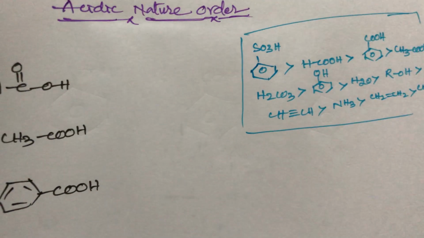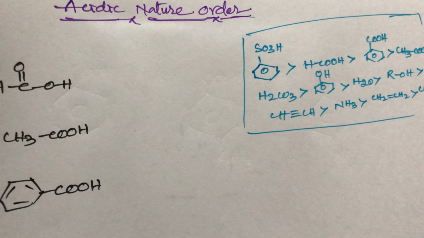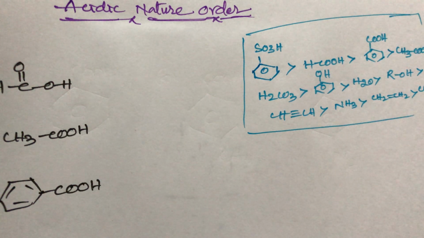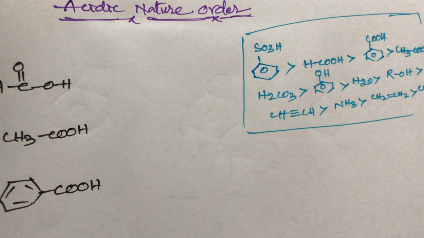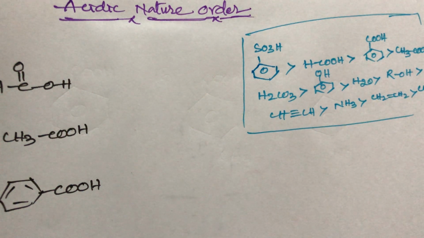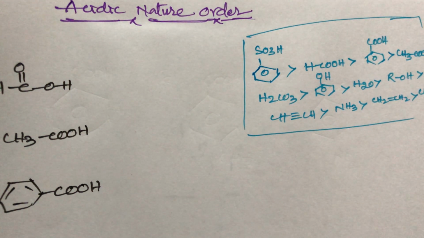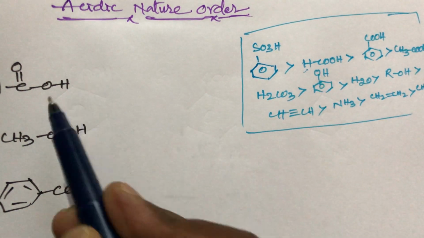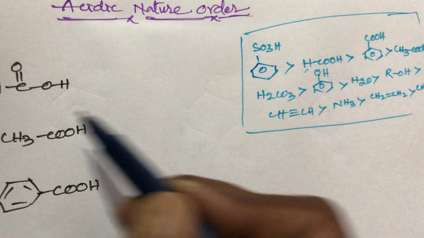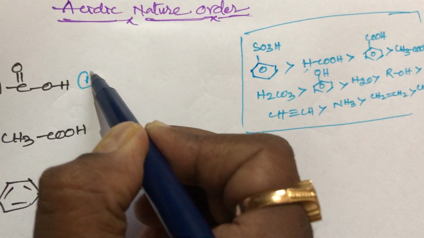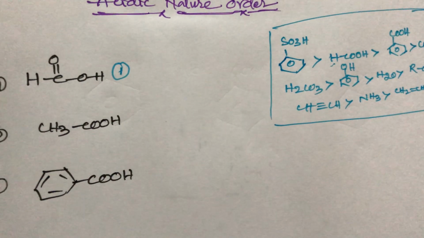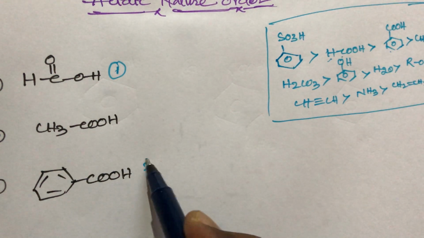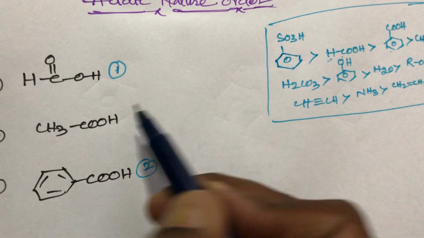So out of these three, which one is more acidic? Here formic acid is there, acetic acid is there, and benzoic acid is there. Follow this order. First place goes to formic acid. Second place goes to benzoic acid, and third place goes to acetic acid.